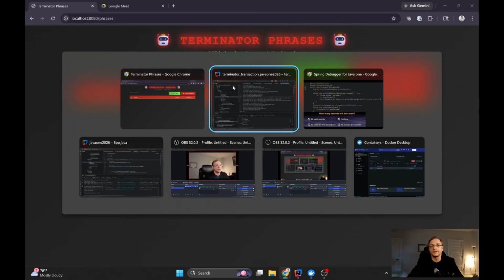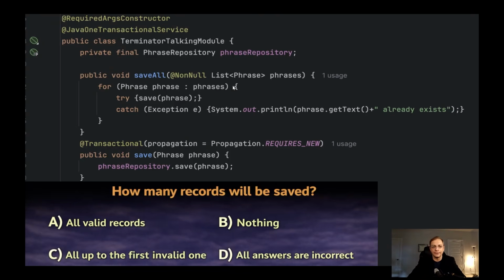And when I press the fill data button, what's going to happen? So all valid records will be saved and we will be able to see them in our UI. Nothing will be saved. Nothing. 0. Or all up to the broken one will be saved and then nothing will be saved. Or all answers are incorrect. How can it be? Maybe only after the broken record everything will be saved. What do you think? 1, 2, 3.